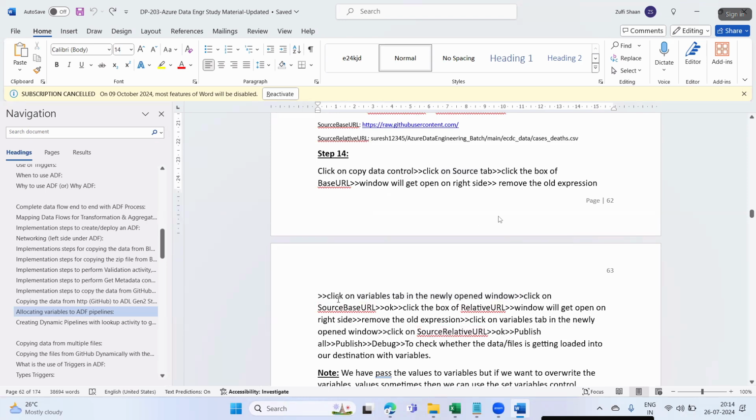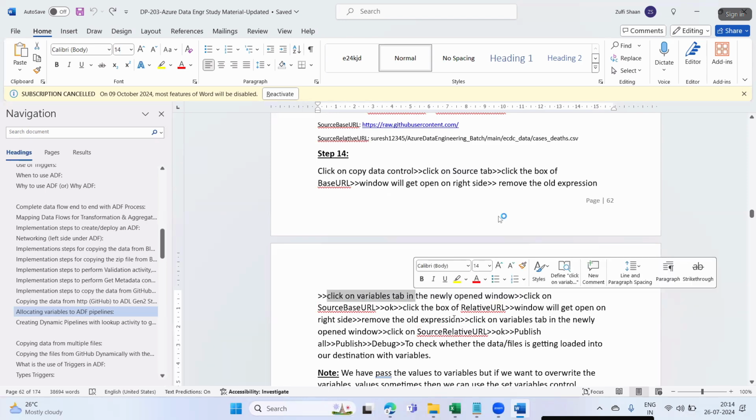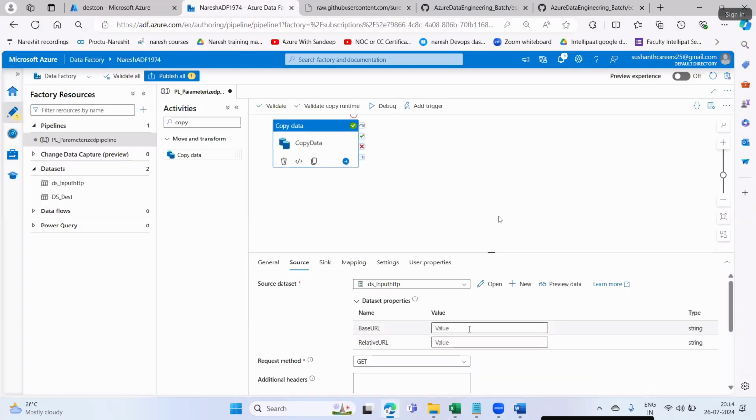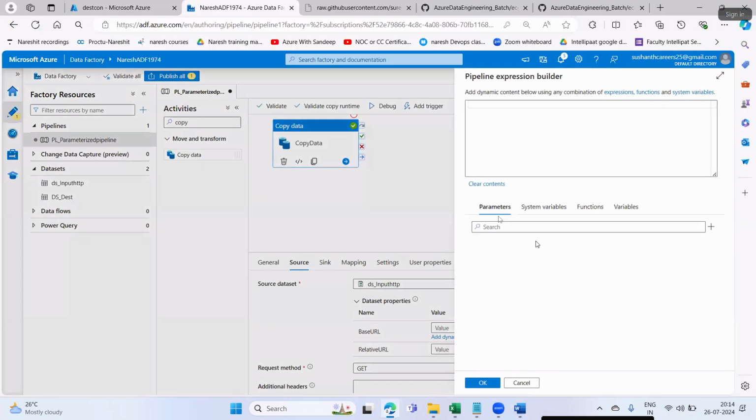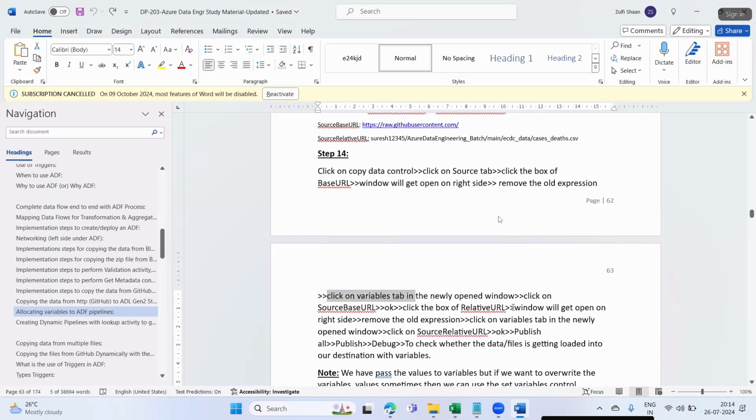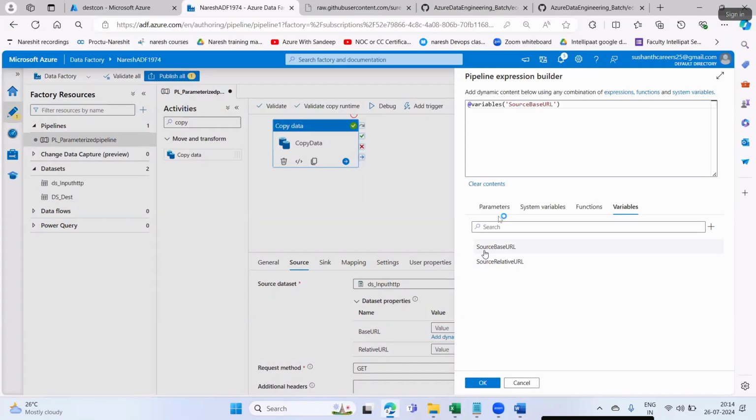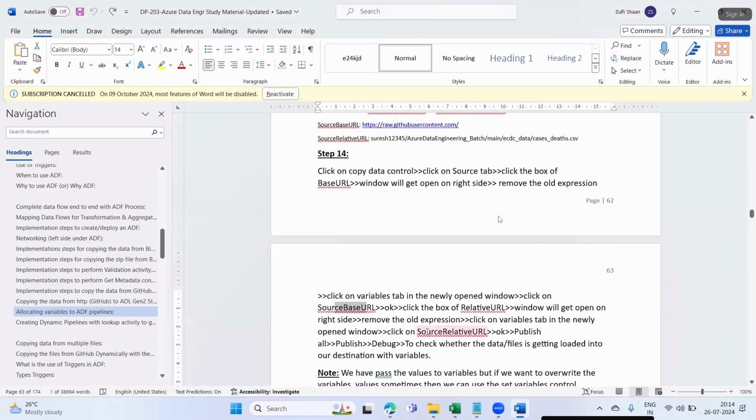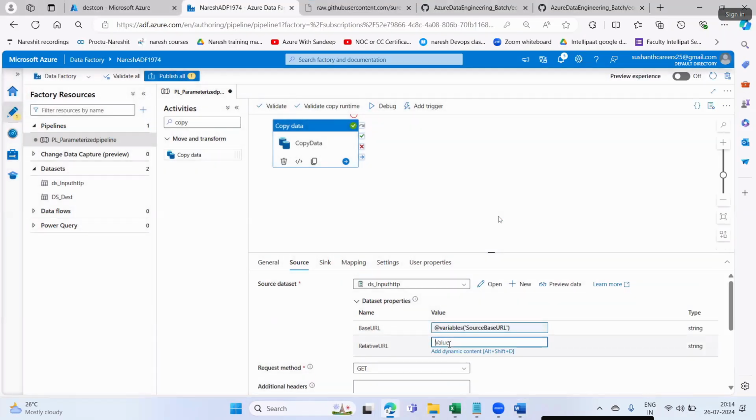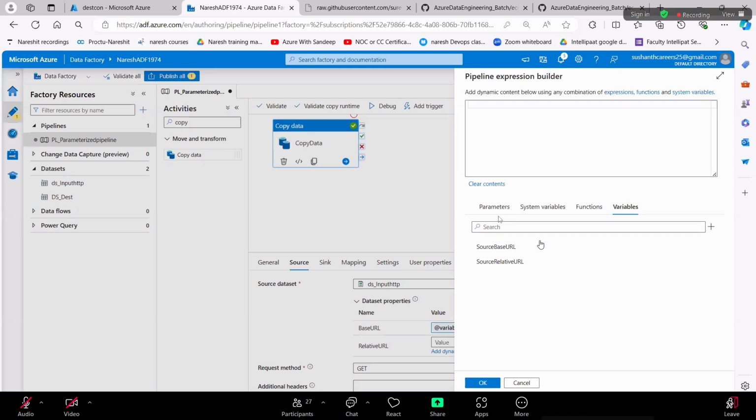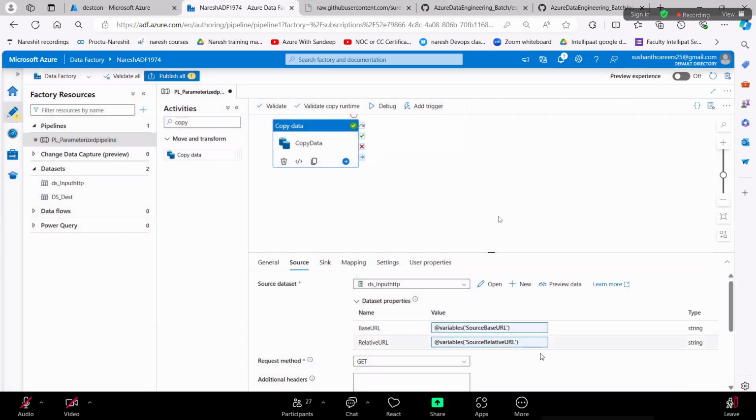Remove the old expressions. Click on the variable tab in the newly opened window. Okay. Click on source base URL and then say okay. Follow the same for relative URL: dynamic content, variable, say relative URL, and say okay.